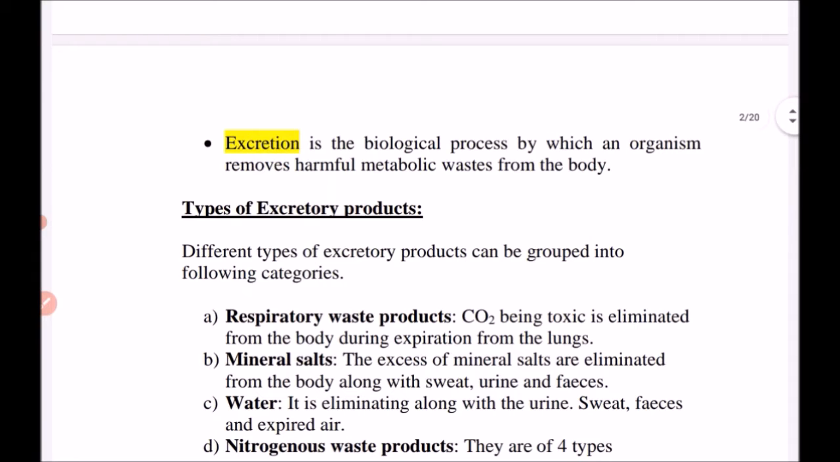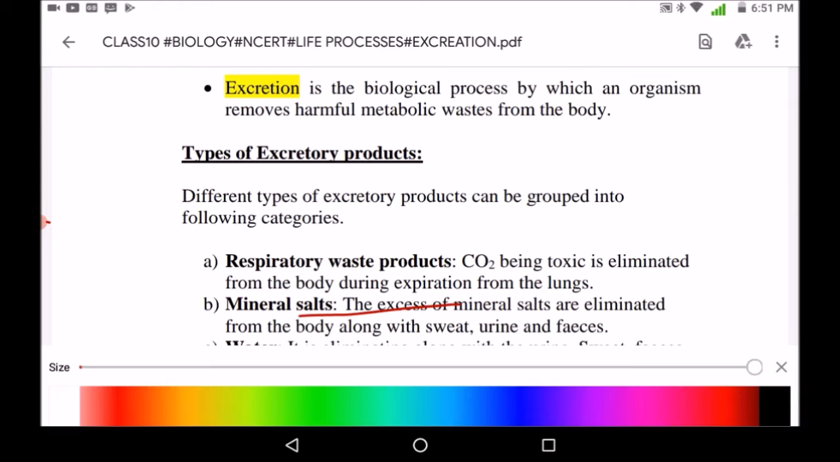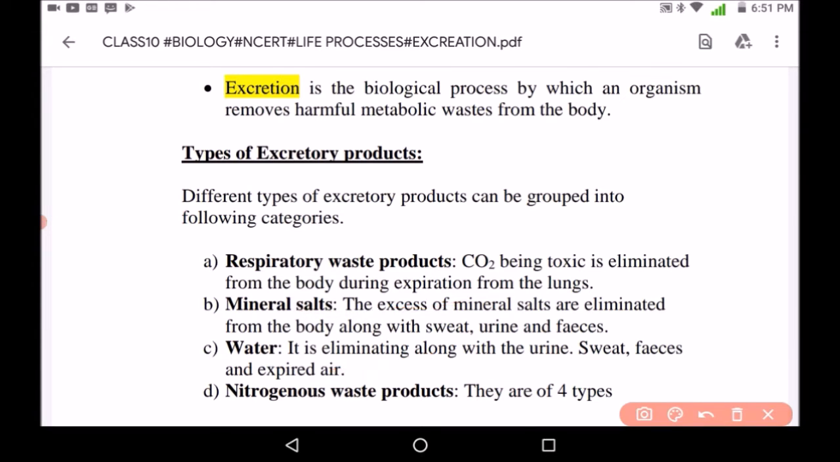Now what is excretion? Excretion, as we all know, is a very important process for our life. Excretion is a biological process by which an organism removes all the harmful metabolic waste from the body. If excretion is not going on, all the metabolic waste will accumulate in the body. So this is very important. By this process all metabolic waste is removed from the body.